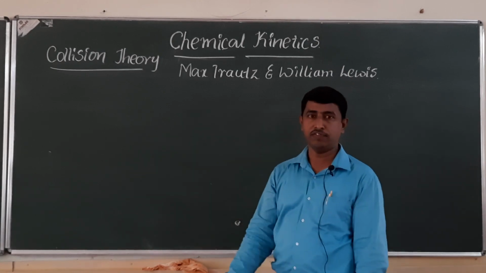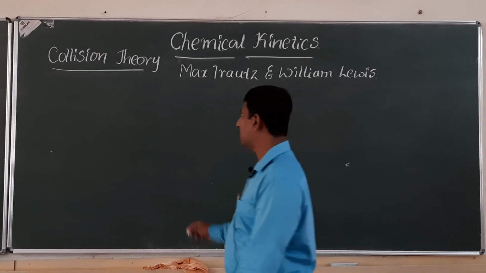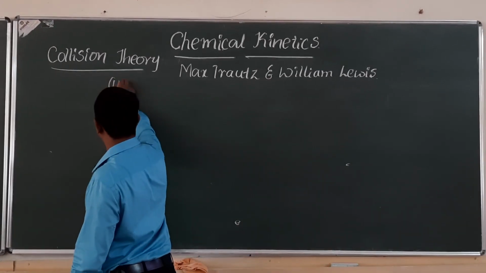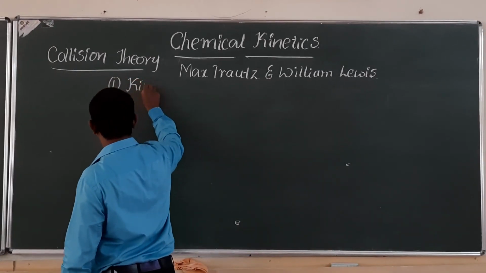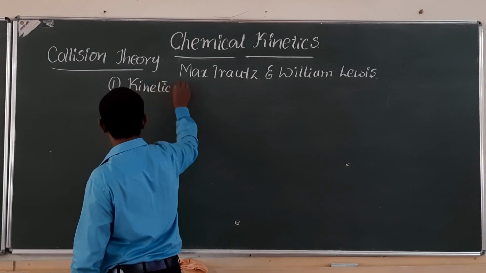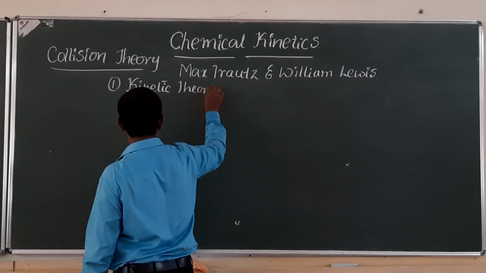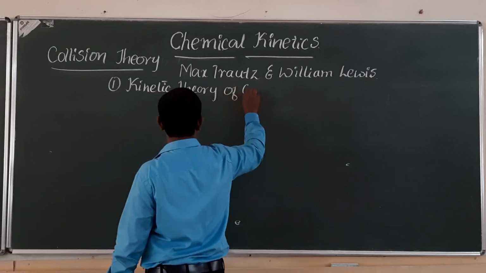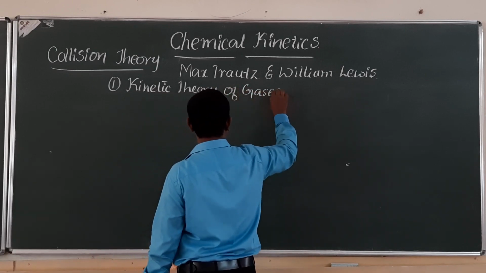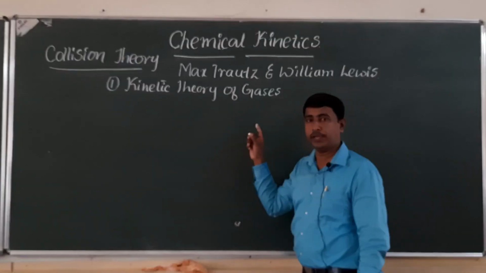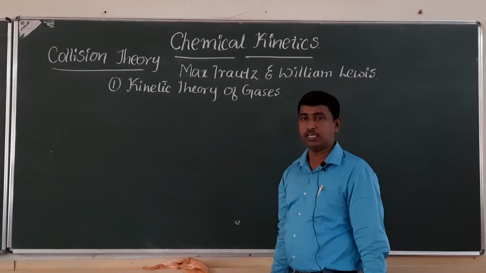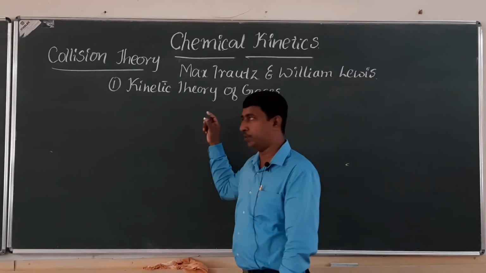Now this theory, first of all, is based on kinetic theory of gases, which we studied in first PUC.